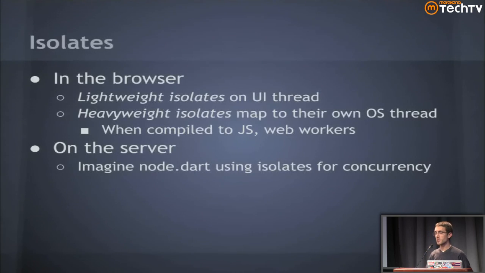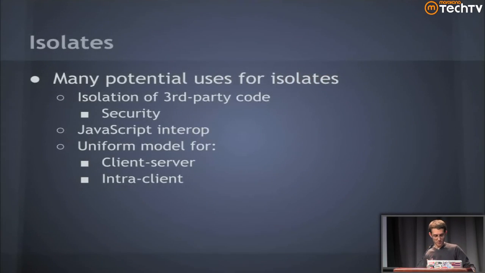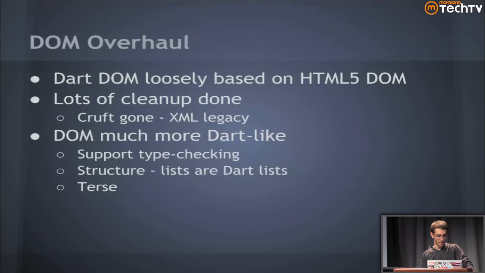We mentioned the server here too, because as we'll see soon, nothing about the language design of Dart intrinsically says I can't run on the server. So we completely see a world where you write Dart code and have that same code run on the server via something like node.dart, and on the client compiled into JavaScript. So the same code running on both ends, server and client, is to me also a really big win. And we see isolates being a way to get concurrency on the server side. Okay, so we talked a little about these.